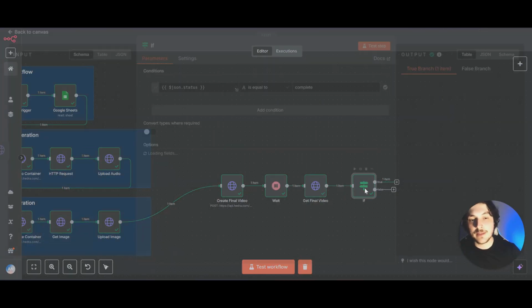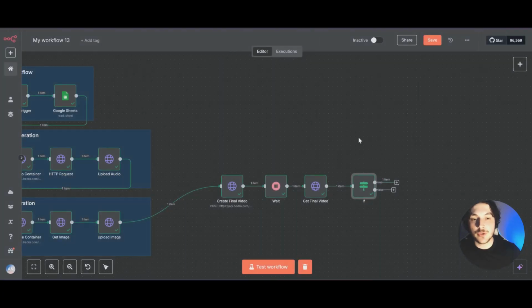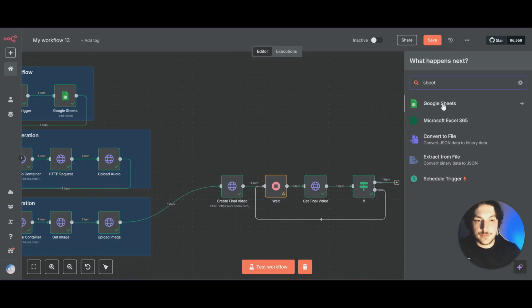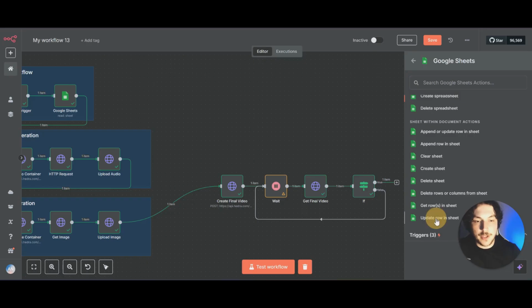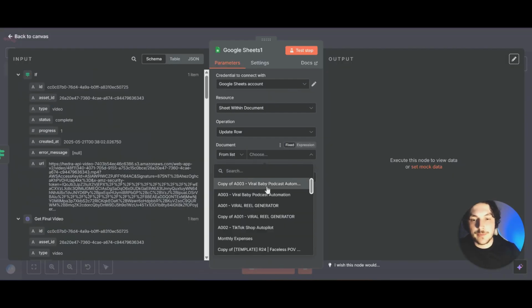But if we click back in, if the status came back as incomplete, what this would do is we can drag this false right back over to the wait node. That way, if the video wasn't done processing, once it gets to here, it will go back and it will wait again until it is done processing. And now for this node right here, we want to add another Google Sheet node. And we want to select Update Row and Sheet down here at the bottom. And for the document, just select the one that we're working on.